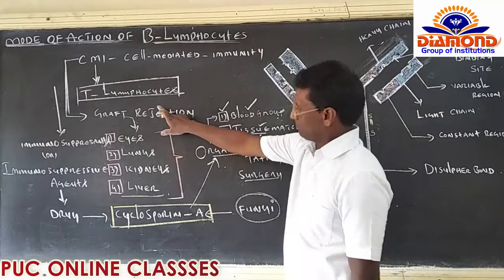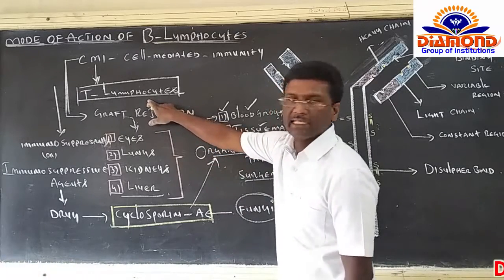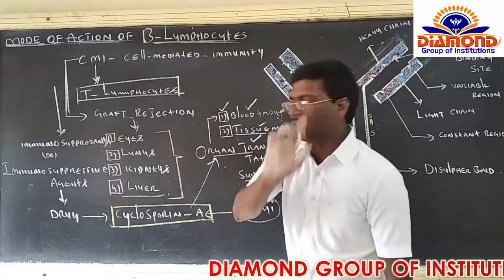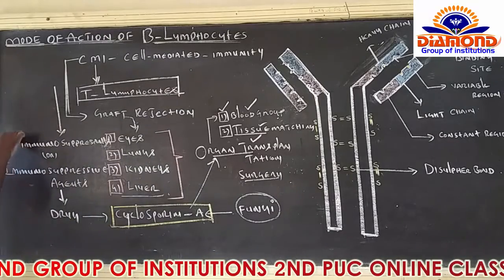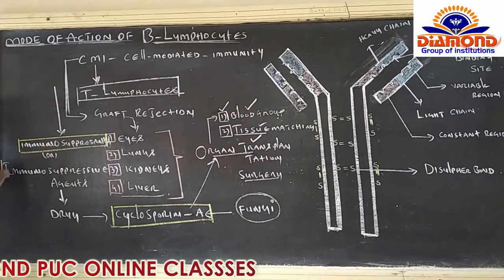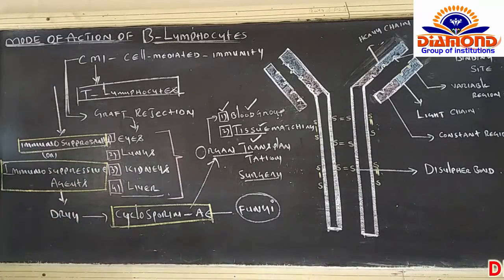If we want to neutralize the graft rejection by T lymphocytes just before organ transplantation surgery, we have to do only one thing: give the injection in the form of immunosuppressants, otherwise immunosuppressant agent, to the receiver's body just before the operation.